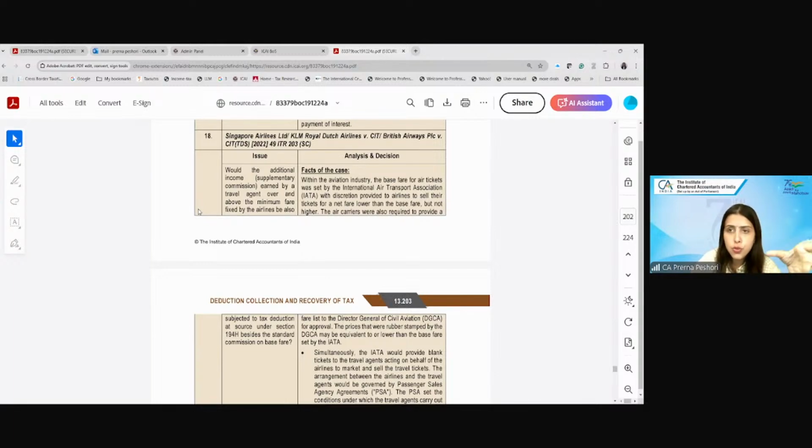distributors. So this was considered as discount and not commission because they were operating on a principal to principal basis. Again, we need to see the agreement that Google Pay has with the particular telecom operator companies. If it is just a kind of discount, operating on a principal to principal basis, it will not be subject to 194H. But in case it says that we will retain a commission on whosoever is paying through us, then of course it will be subject to 194H. So we need to see the exact contract to determine whether it is subject to 194H or not.